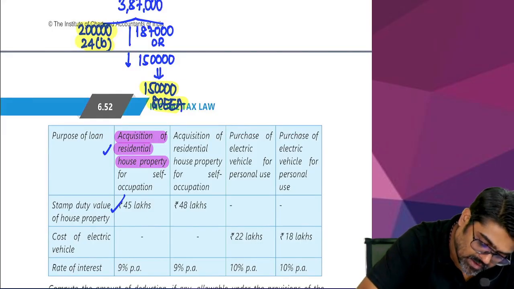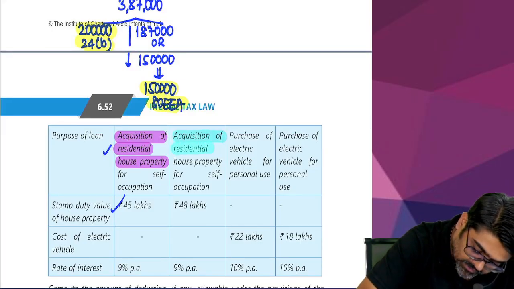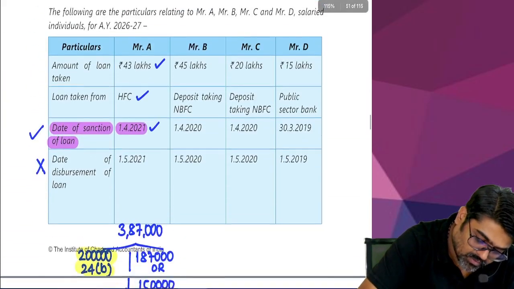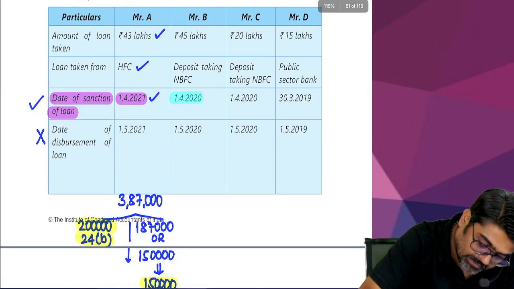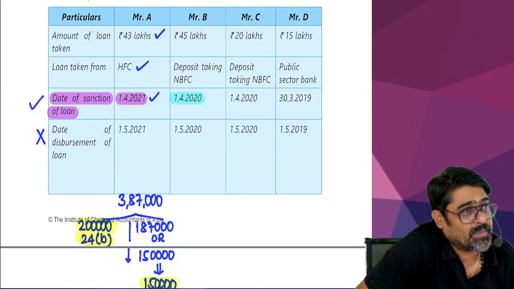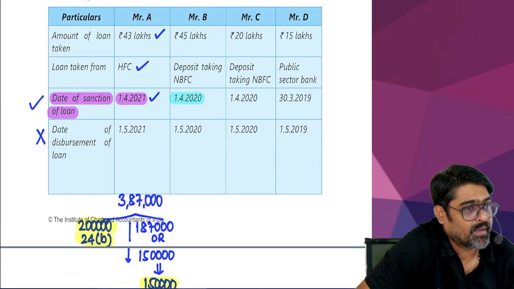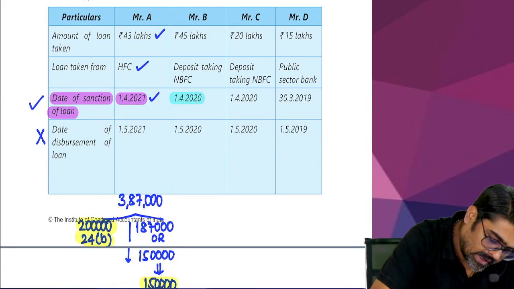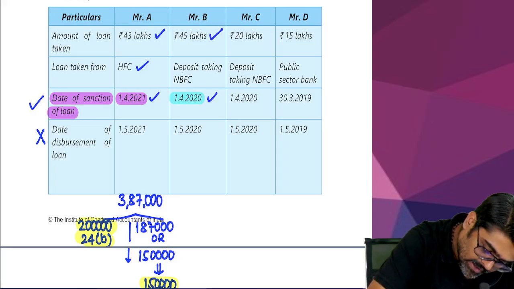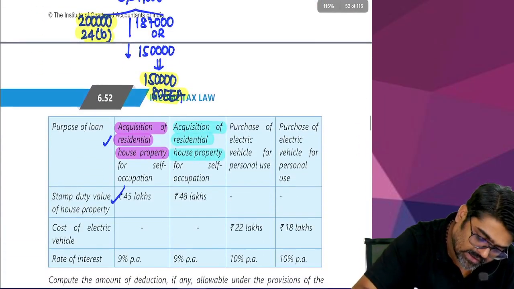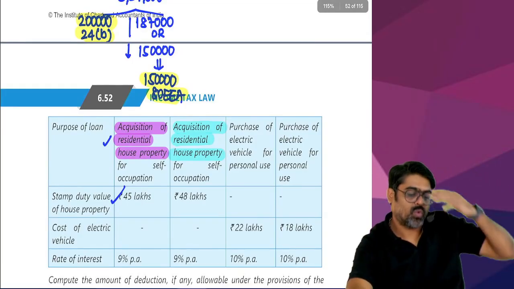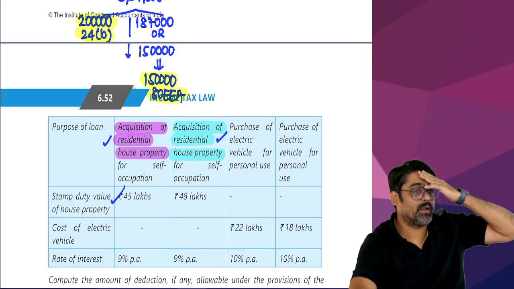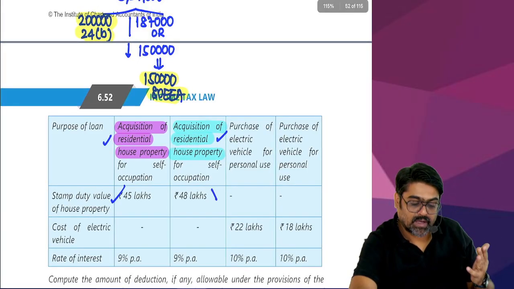The loan is taken for acquisition of residential house property for self-occupation. Yes or no? Now when the loan was sanctioned, please check. 1st April 2020. Sir, 1st April 2020 meaning 1920. What is the amount of loan? The loan can be any amount. Yes or no? And the stamp duty value of the property should not be more than, but it is more than.